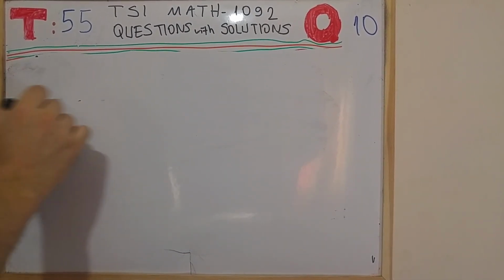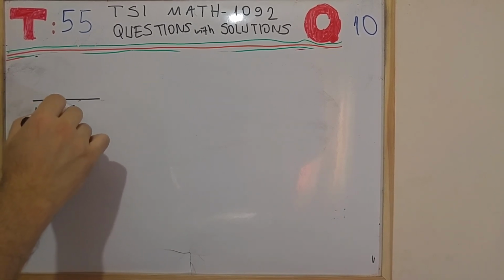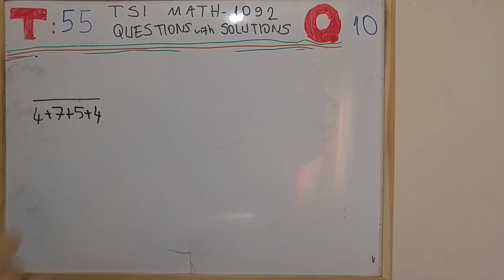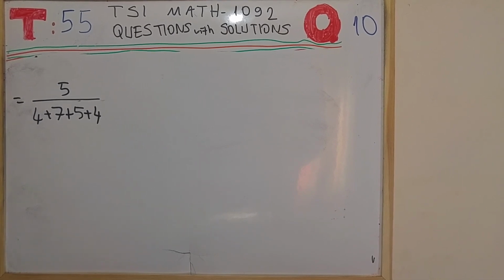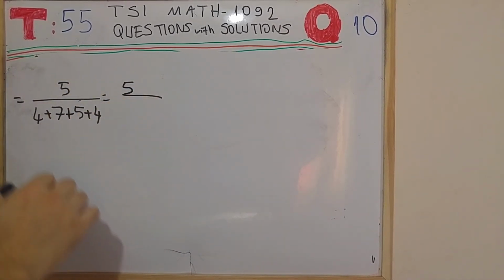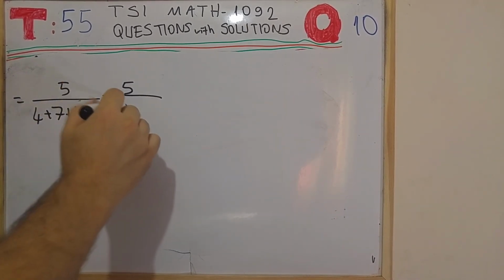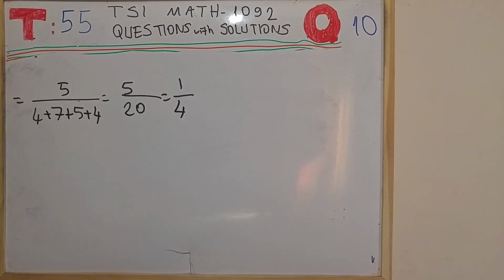We have 4 yellow, 7 red, 5 green and 4 blue marbles, and we're looking for the probability of the chosen one being green. Therefore, this is equal to 5 over, the total is 4 plus 7 plus 5 plus 4, which is 20, and the probability is 1 over 4.